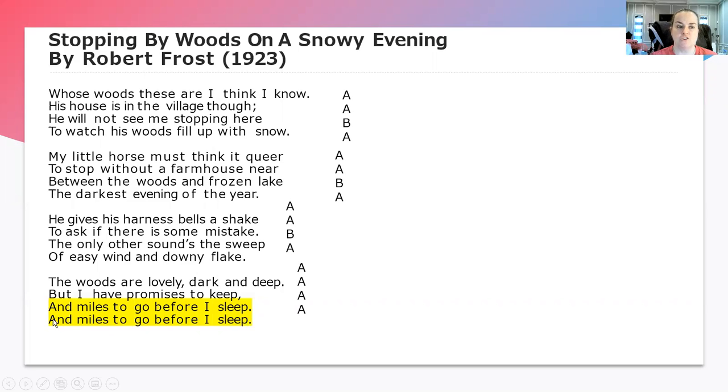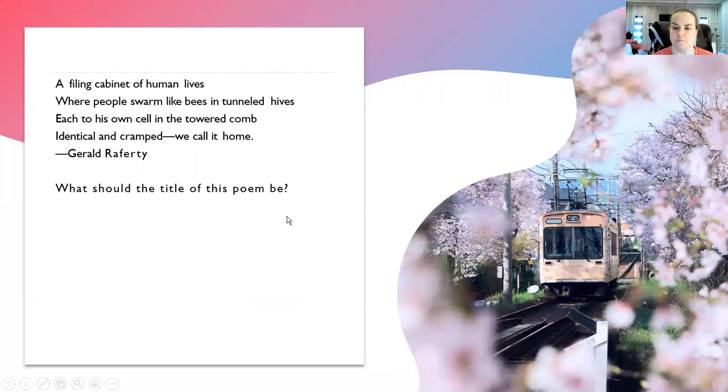Just like we have shown. But you'll notice that I highlighted a couple lines. They're repeated. Why do you think lines are repeated in poetry? If you said it's because it wants to add emphasis to those lines, that is correct. They're important because it's telling us that he paused, but he still has a long way to go before his trip is finished. Now let's look at another poem.